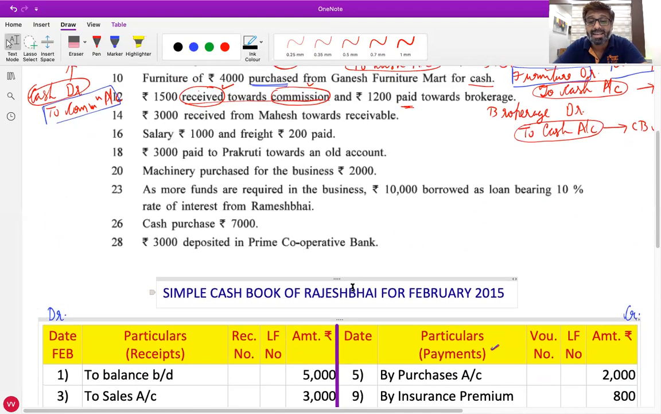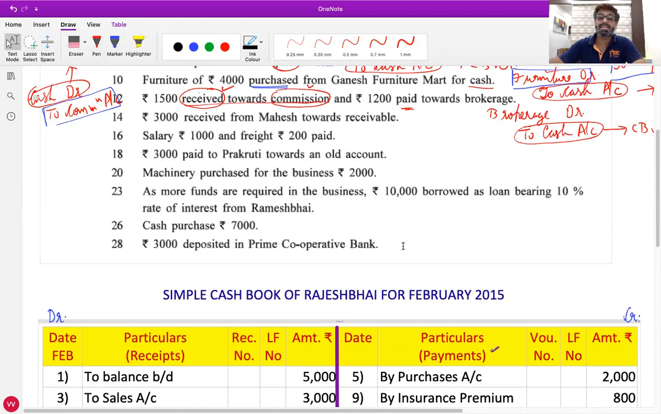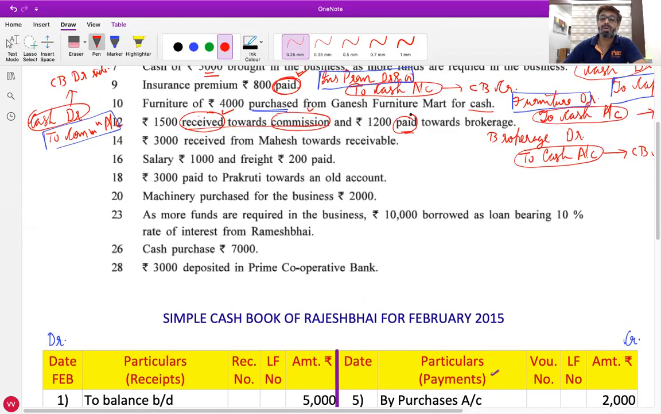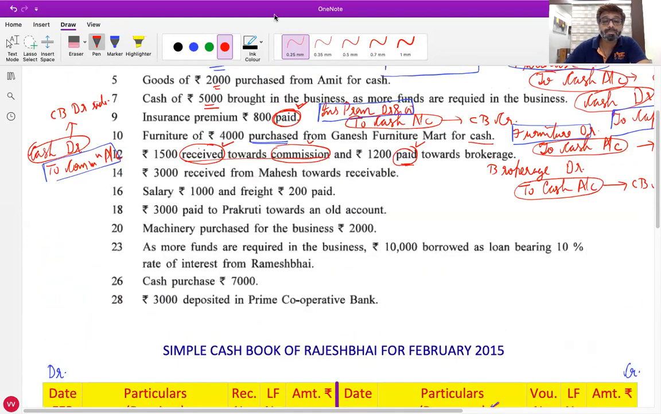Okay. What is the date? Date is 12. What is the name of the opposite account you'll write by? Brokerage account. And amount? 1,200. Otherwise also, all of you can see that the word paid is given, so it will come on the payment side. And since we are paying for brokerage, we will write by brokerage account. Is everyone clear with this? Anyone having any doubt in it?